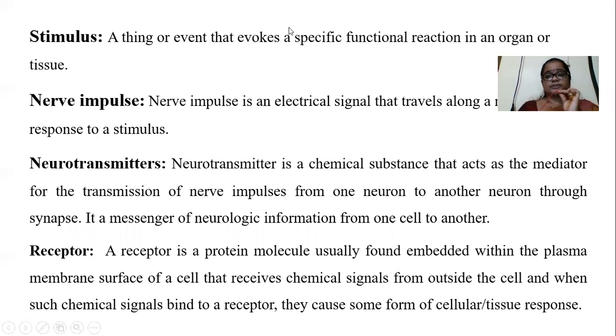Next, some definitions. What is a stimulus? A stimulus is any external event or anything that evokes a specific functional reaction in an organ or tissue.